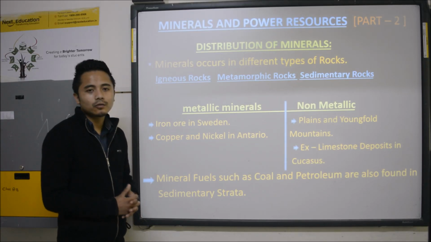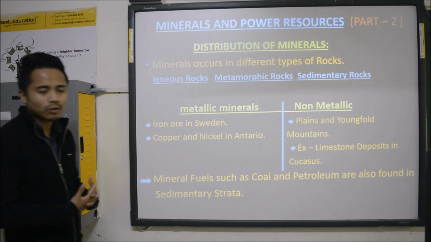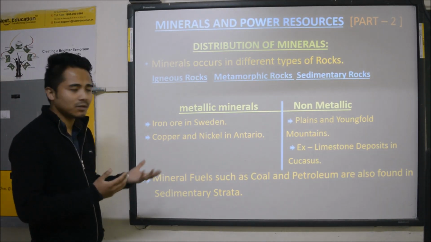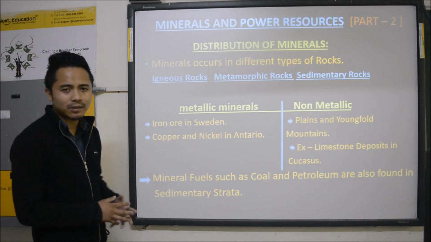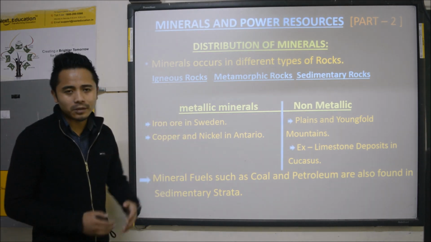Hello students, so today we will do the remaining part of mineral and power resources. Last time I taught you about the definition of minerals and the types of minerals, with examples of different types of metallic and non-metallic minerals. So today we will start a new topic, which is distribution of minerals.